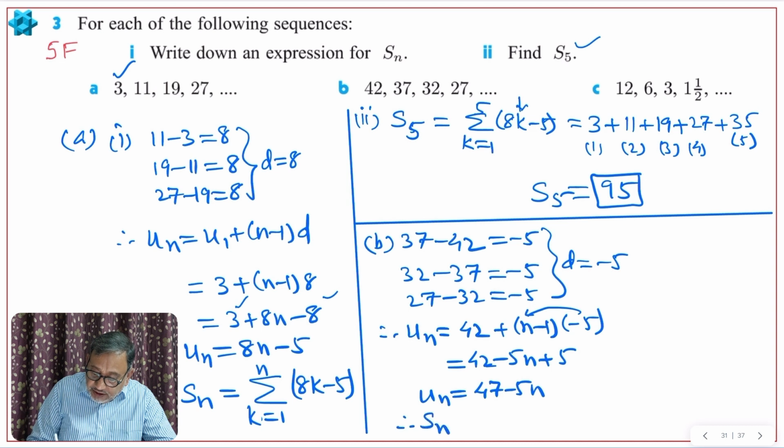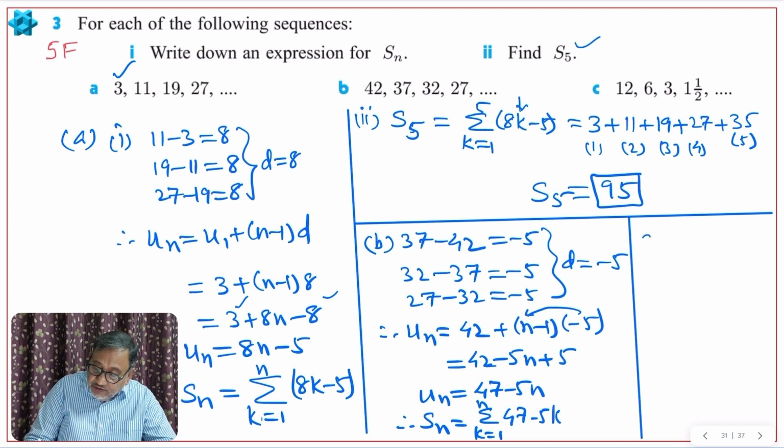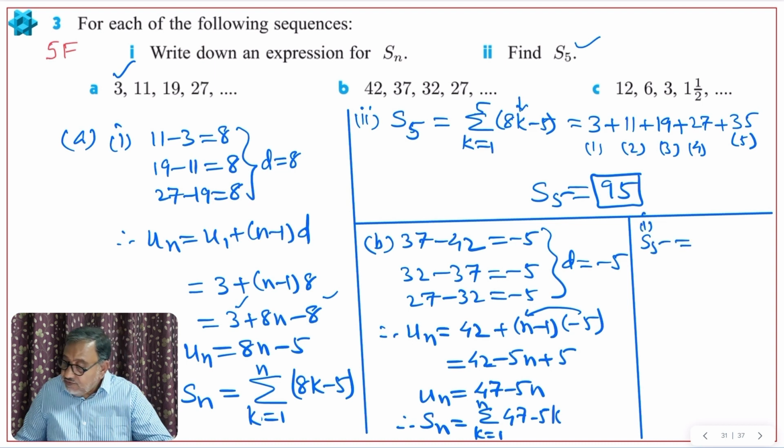Therefore we can write Sn in sigma notation, k is equal to 1 to n, 47 minus 5k. Now again you can find this using sigma notation on the calculator. For S5, the second part, let me write the sigma notation again: 47 minus 5k.